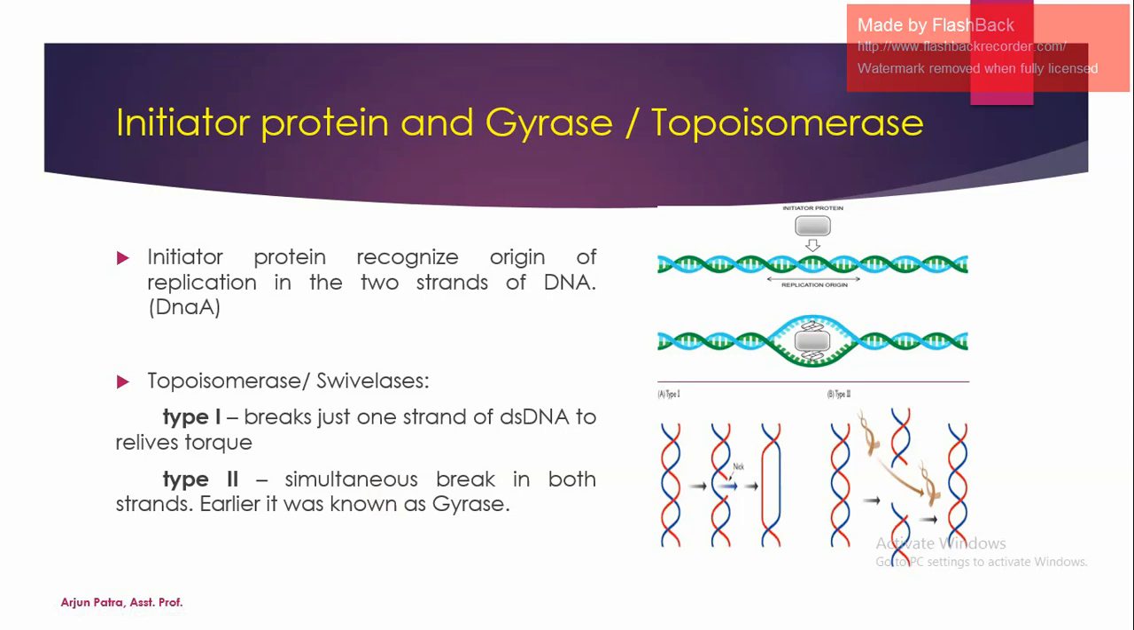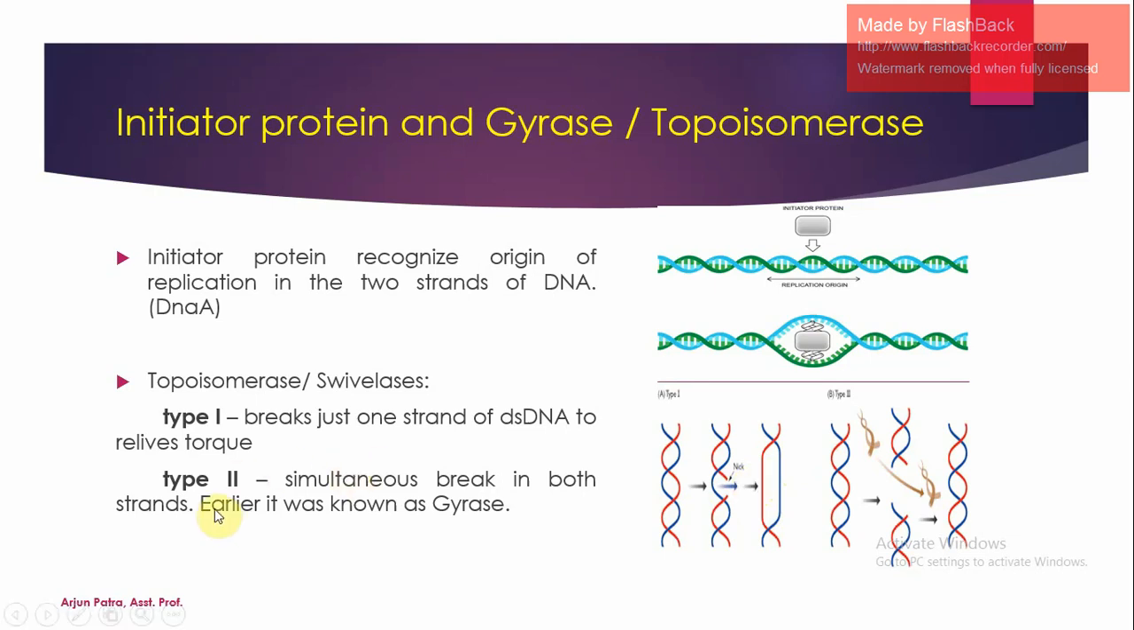There are two different types of topoisomerase, type 1 and type 2. Type 1 topoisomerase is responsible for breaking just one strand. If we look at the picture, this enzyme releases the torque by breaking only a single strand, forming an open structure, that is, it relieves the torque.